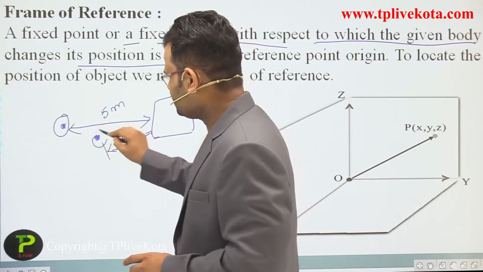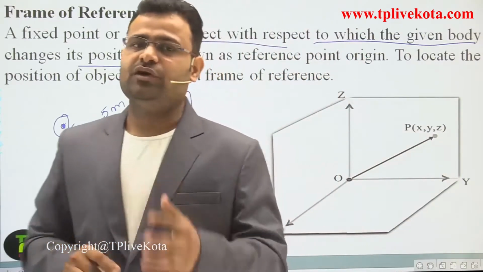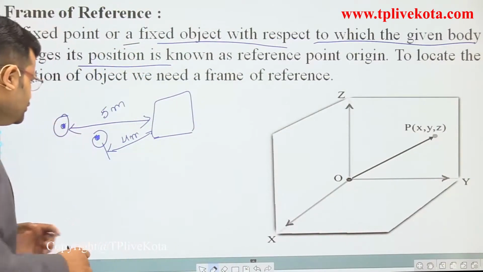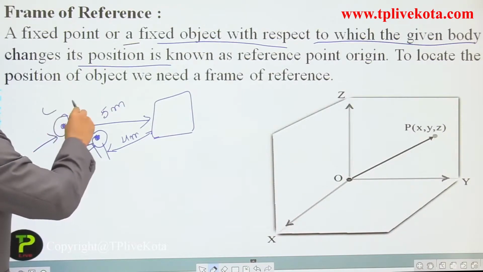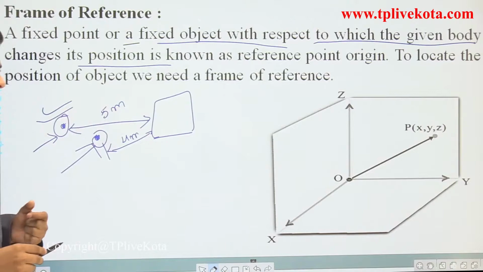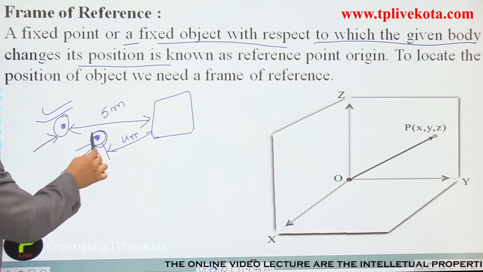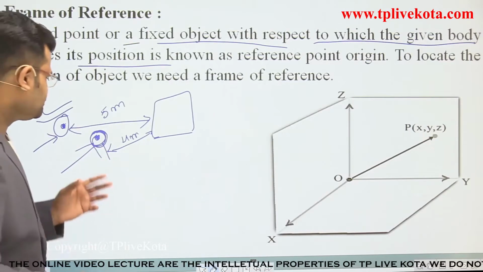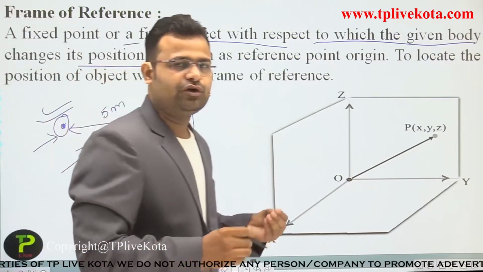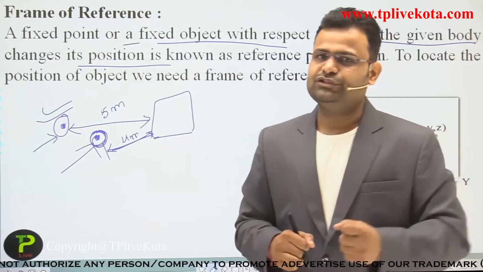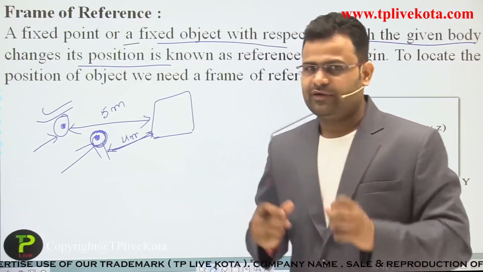So if we change the position of the observer, meaning if you don't have any fixed point, then your value will change according to your measurement. First time we have position 5 meters on the right-hand side. After some time, our position is 4 meters on the right side. So dear students, if we don't have any fixed point, then our positions and our measurements are not correct at all times.